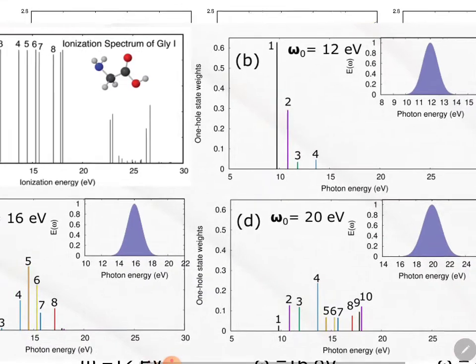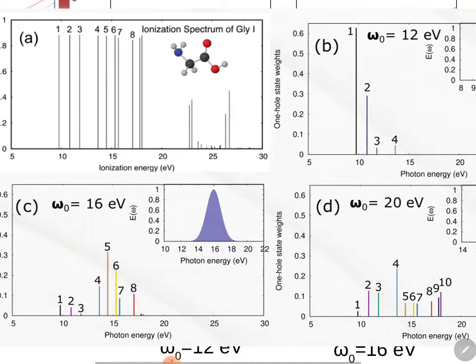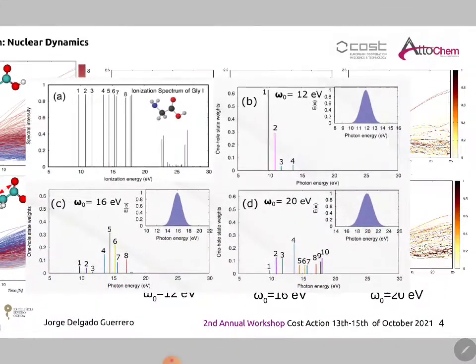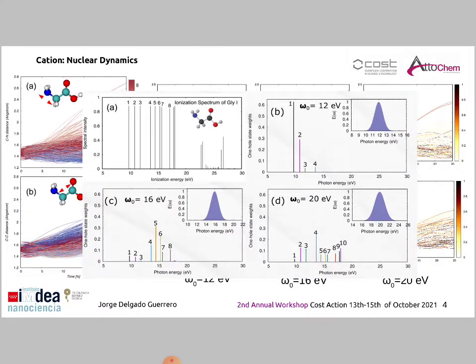And as we increase the central frequency of our pulse, what we are doing is populating higher cationic states, which are responsible for CN elongation. So from this picture and the previous picture, we can conclude that we can favor different fragmentation dynamics by varying the central frequency of the pulse.